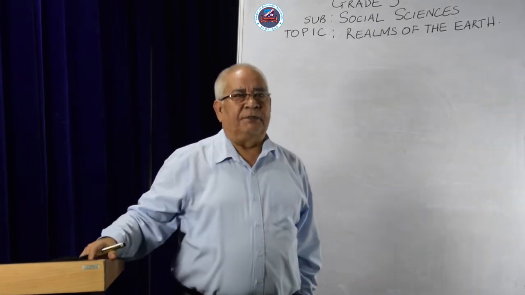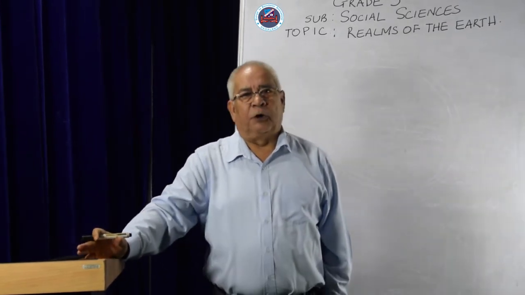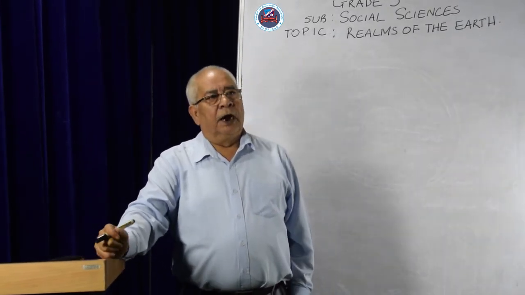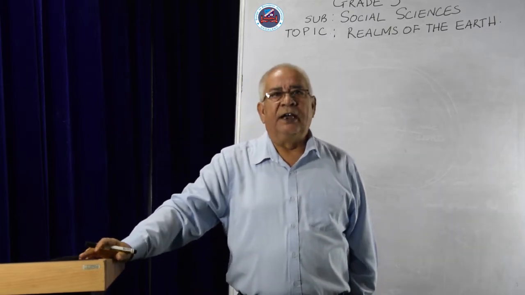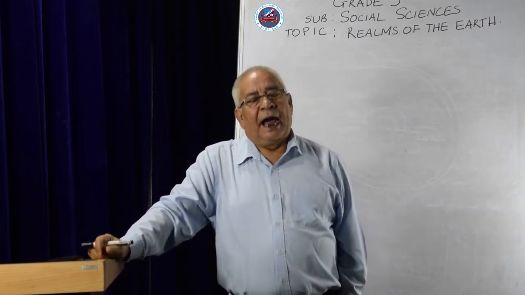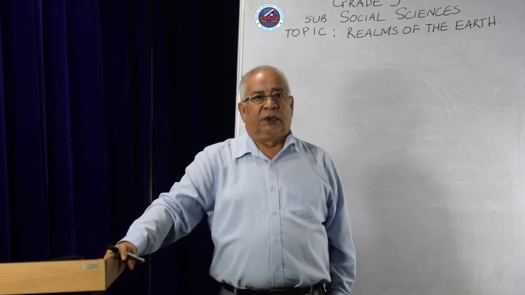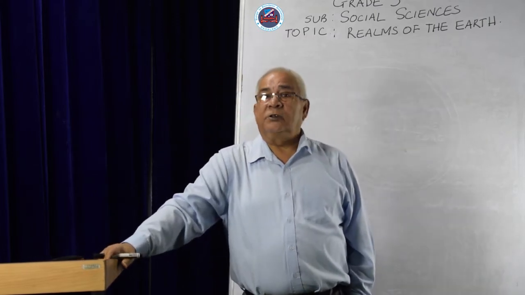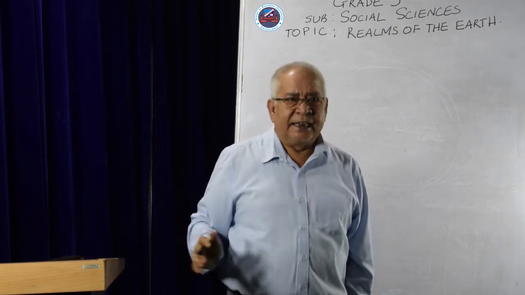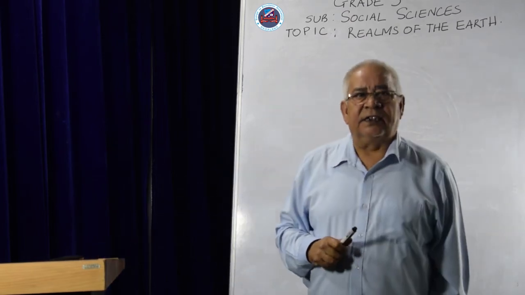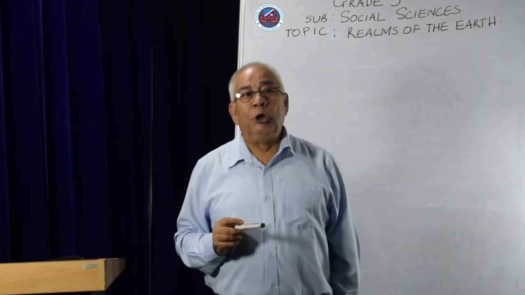The second part that we're going to talk about, first we have spoken about the lithosphere. Now we are going to go into the hydrosphere. Hydrosphere is what we call water, which covers about 71% of our earth. And that is why our earth is also called the blue planet.